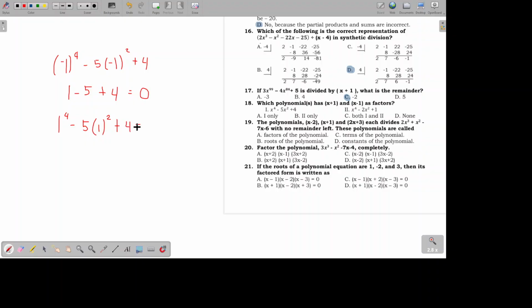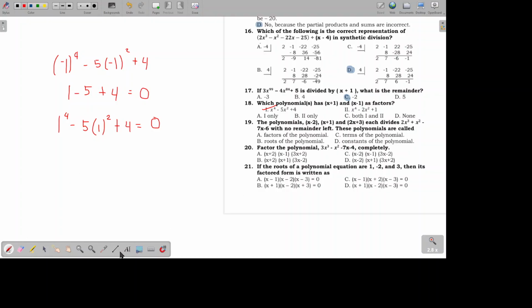But basically, this is just the same as the previous one because this became 1 afterwards. So 1 raised to the power of 4 is 1. 1 raised to the power of 2 is 1. 1 minus 5 is negative 4 plus 4 is still 0. So yes, Roman numeral 1 is having those two as factors.